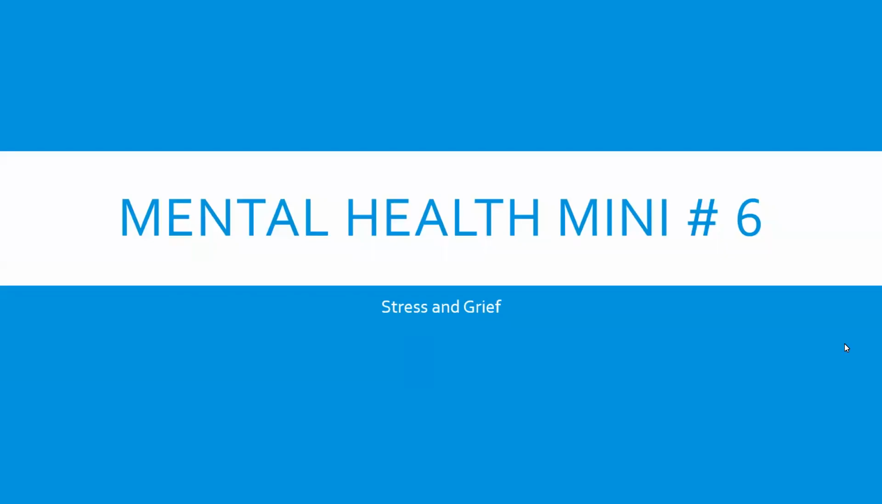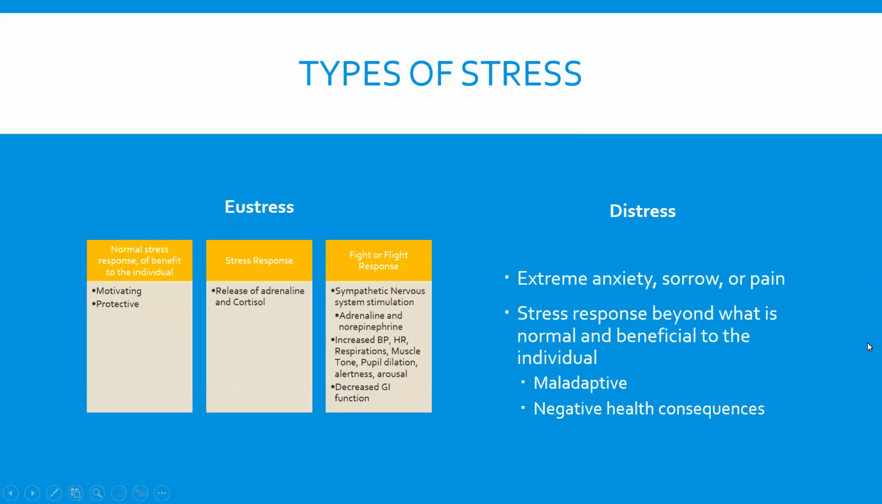Welcome to Mental Health Mini number 6, Stress and Grief. There's two different types of stress, eustress and distress. Eustress is a normal stress response and often benefits the individual by either motivating them to do something or protecting them by preventing them from doing something that may be harmful to them.